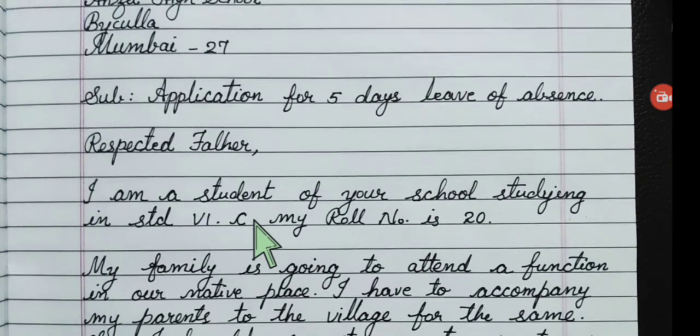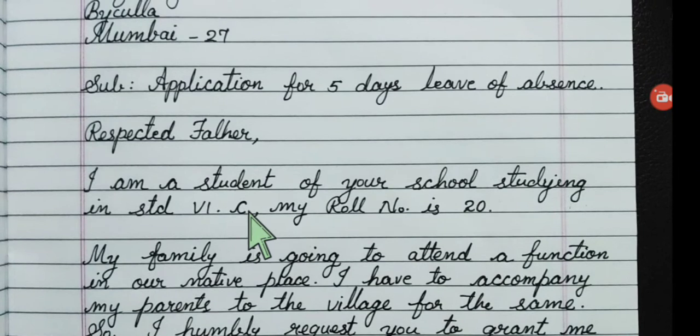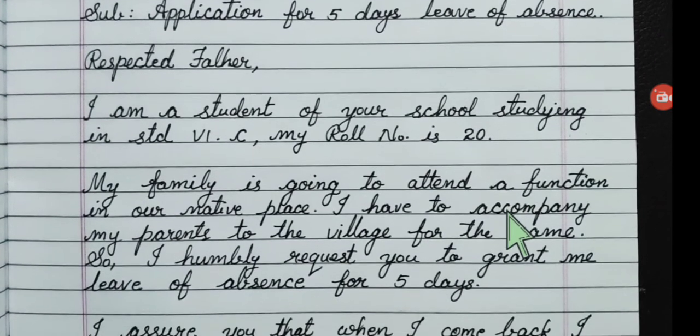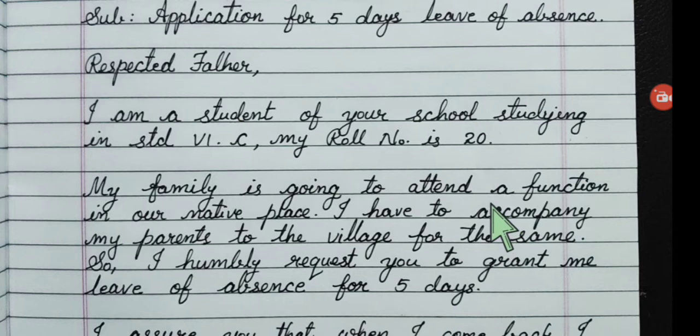Here the principal of the school is a father, a priest, so we write respected father. Put a comma, then leave a line, then go to the next line. Okay, you are writing clearly here: I am a student of your school studying in standard 6C. My roll number is 20. So in the first part you introduced yourself to the principal, telling him who you are. Okay, then in the next paragraph you are telling the reason for writing this letter.